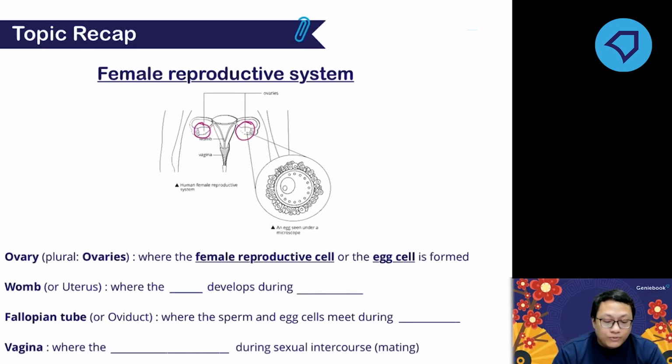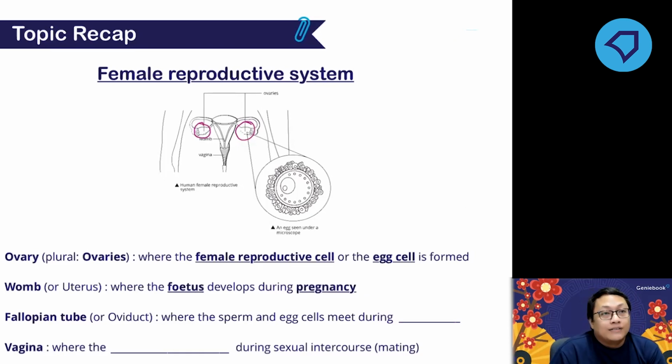The second one is the womb, or the uterus. So which one do we use? The womb. The uterus is not a required keyword, it is only for secondary schools, so just use the womb. What is the function of the womb? You have to understand that the womb is where the baby grows or develops. How long does the fetus or the baby grow during pregnancy?